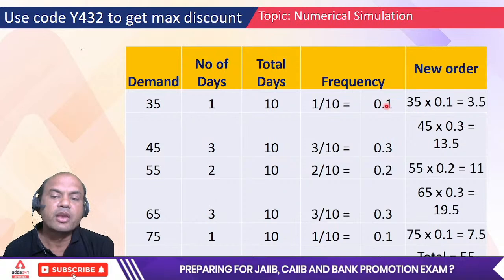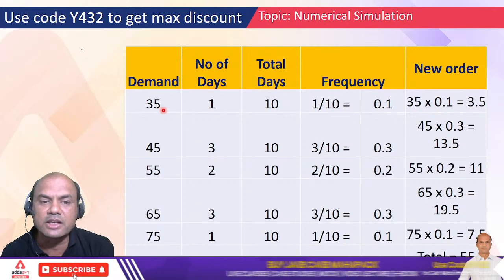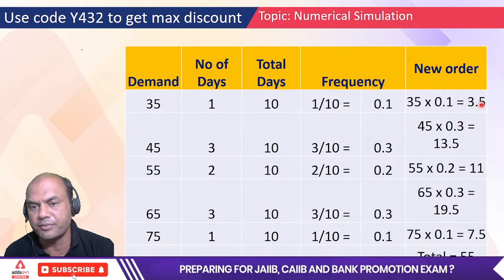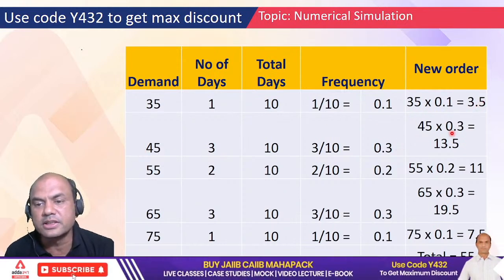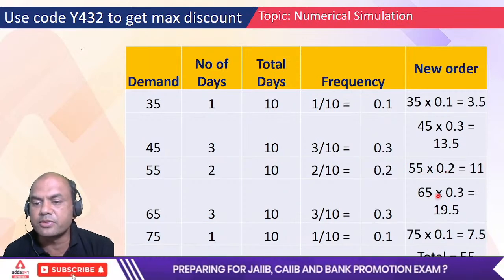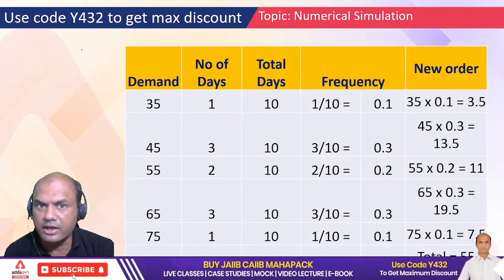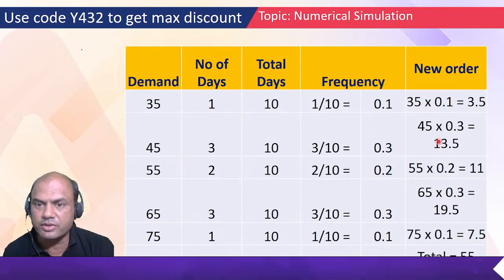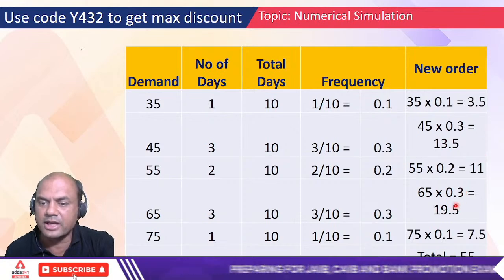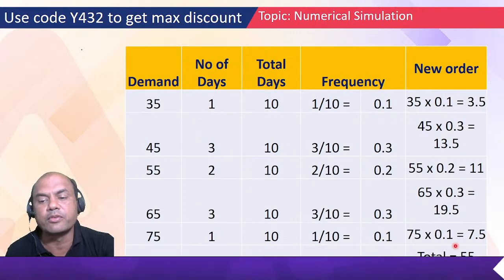Now we'll find a new order. How? Multiply each quantity with its frequency. 35 into 0.1 is 3.5. 45 into 0.3 equals 13.5. 55 into 0.2 is 11. 65 into 0.3 is 19.5. 75 into 0.1 is 7.5. You have got all the multiplications with the frequency. Now add all these: 3.5 plus 13.5 plus 11 plus 19.5 plus 7.5. Once you add this, you'll get the order as 55.